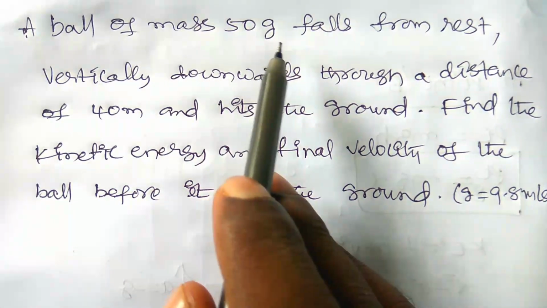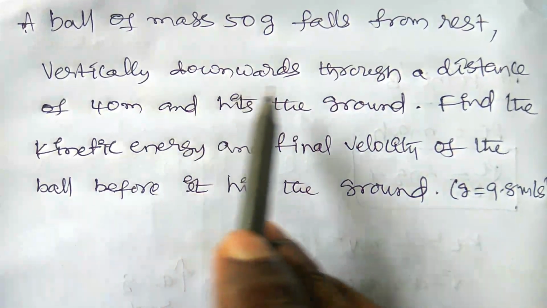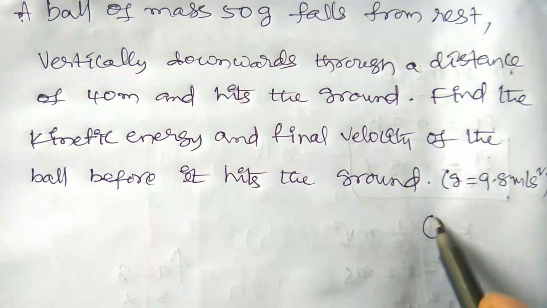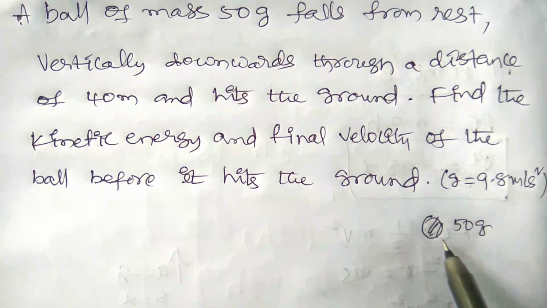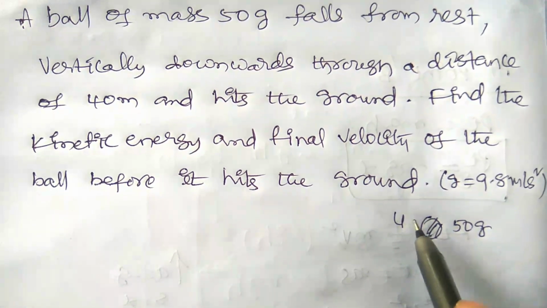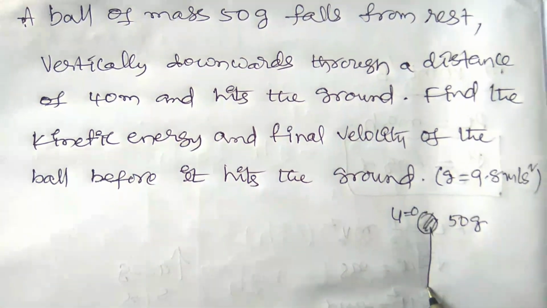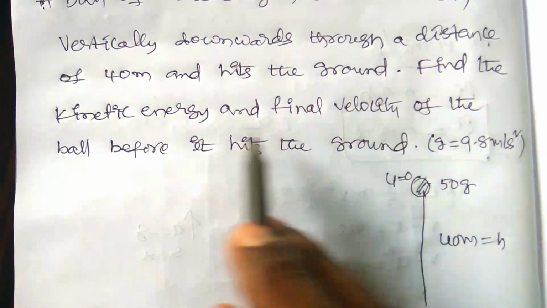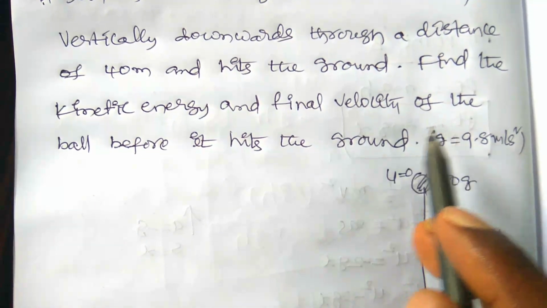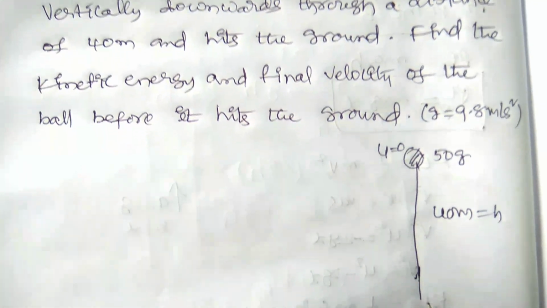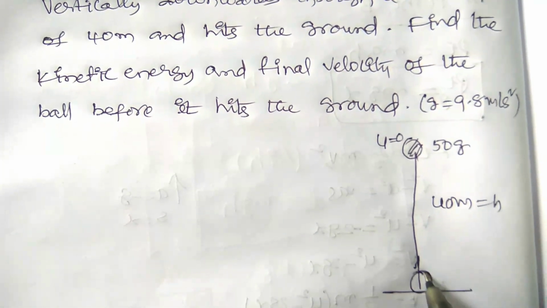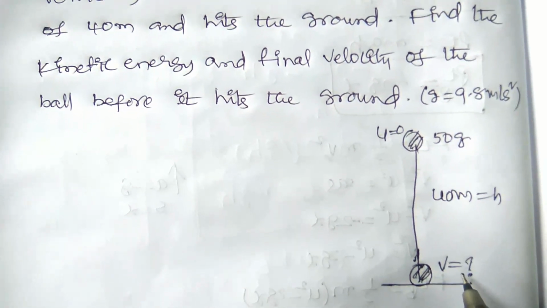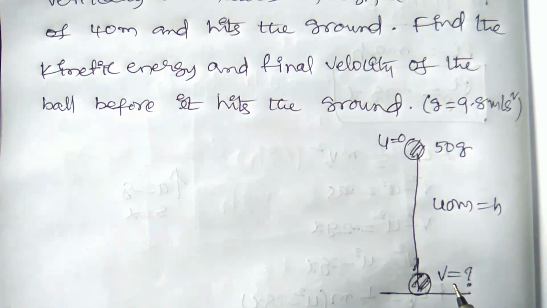A ball of mass 50 gram falls from rest vertically downwards through a distance of 40 meter and hits the ground. So a ball of 50 gram falls from rest from 40 meter of height. Find the kinetic energy and the final velocity of the ball before it hits the ground. So here you have to find the kinetic energy and the velocity of the ball before it hits the ground. If velocity is known, you can find kinetic energy, which is equal to half mv square.